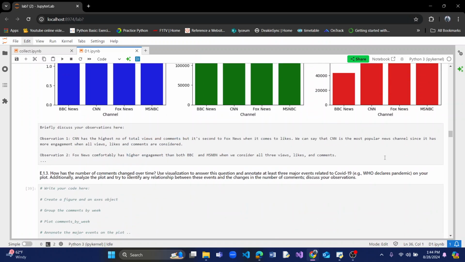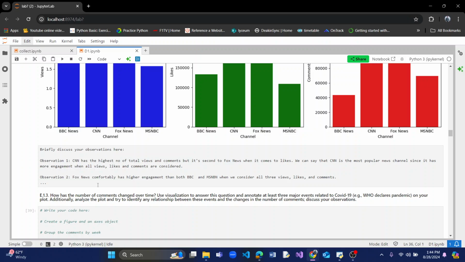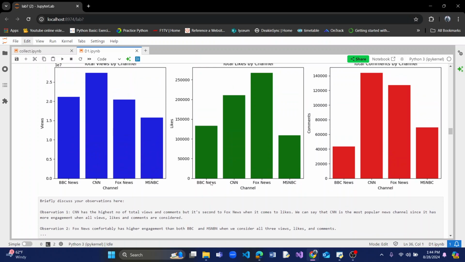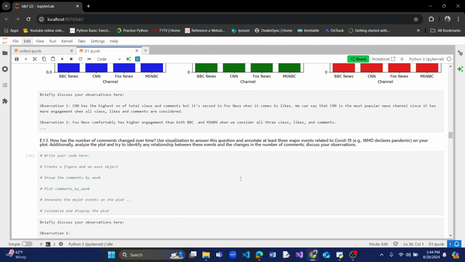In the second observation, I noticed that Fox News is comfortably higher than the total engagement of both BBC and MSNBC when it comes to likes, comments, and views. And we can see that Fox News is slowly catching up to CNN in terms of popularity among people.